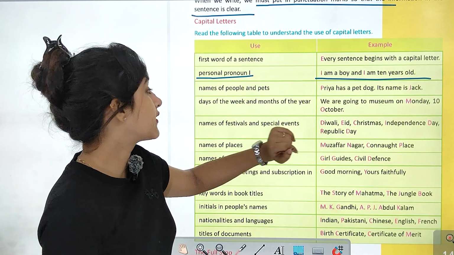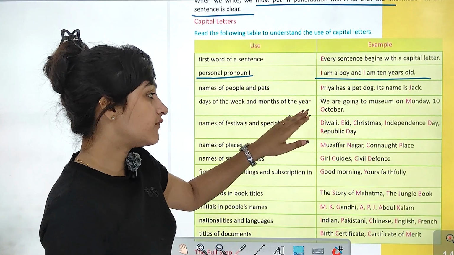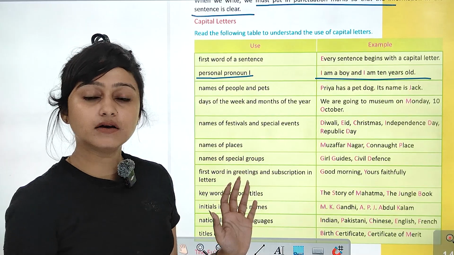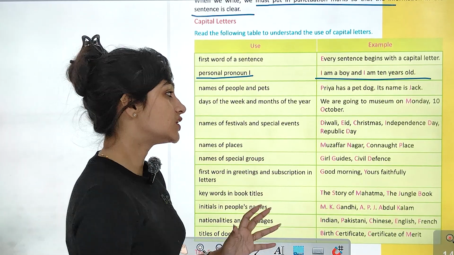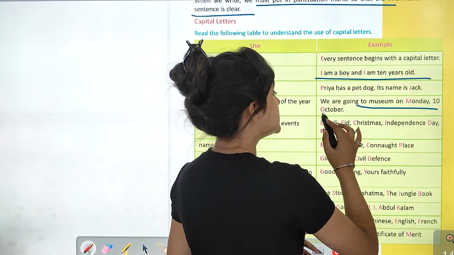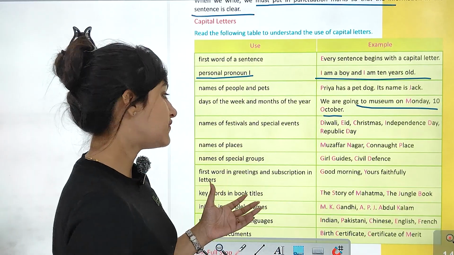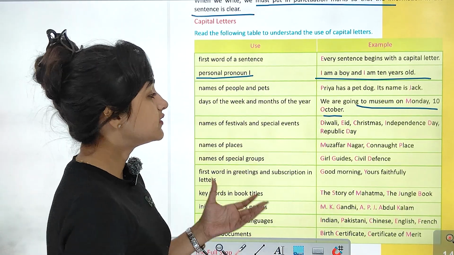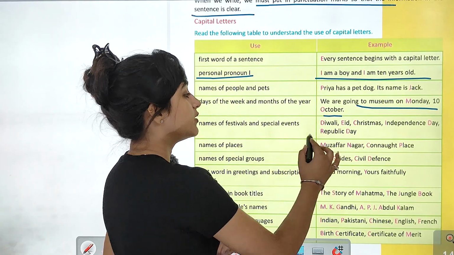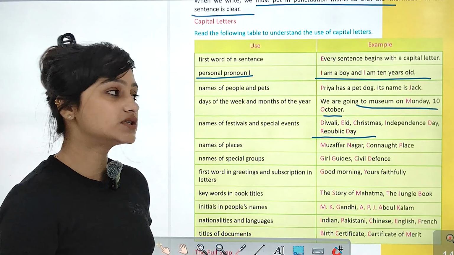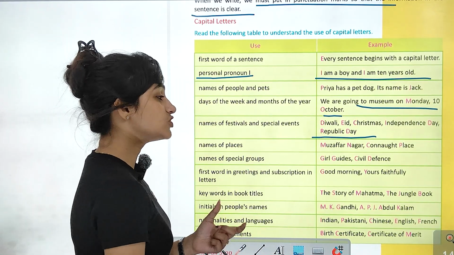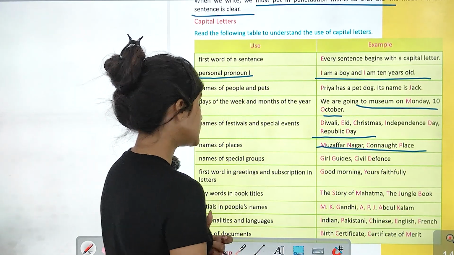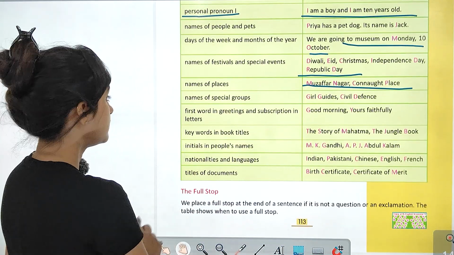Its name is Jack. Days of the week and months of the year, they are always starting with a capital letter. We are going to the museum on Monday, 10th October. Names of festivals and special events: Diwali, Eid, Christmas, Independence Day, Republic Day, they all start with a capital letter. Names of places: Muzaffarnagar, Connaught Palace, they all start with a capital letter.